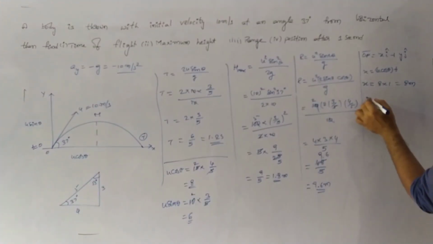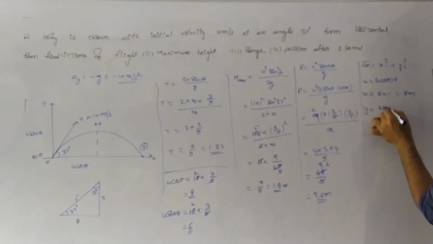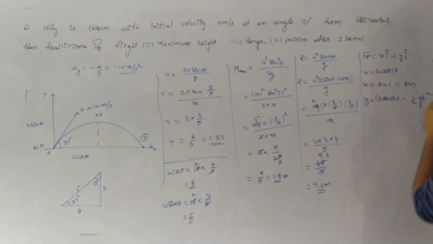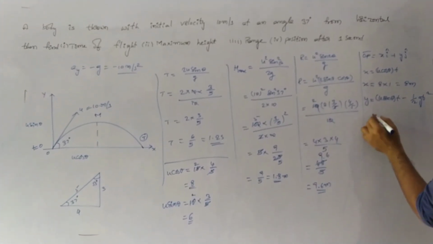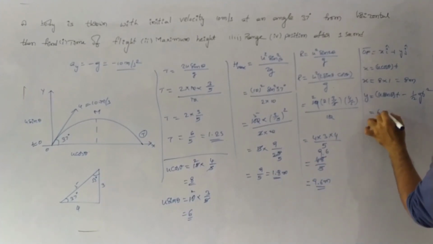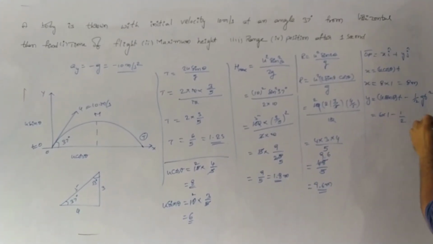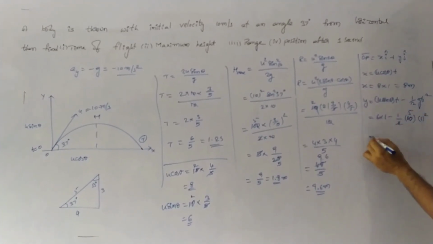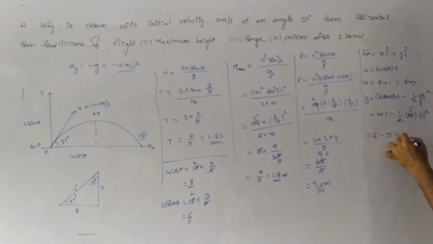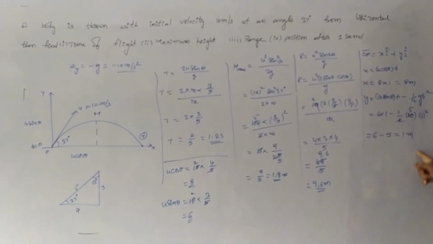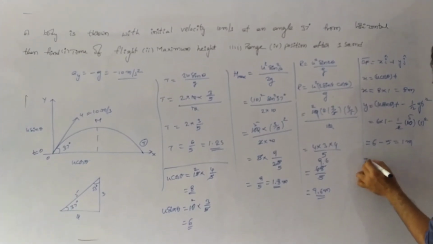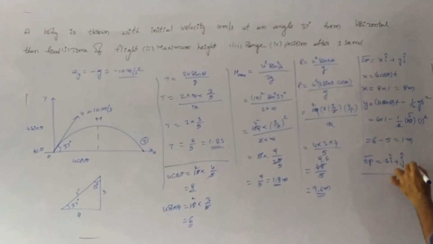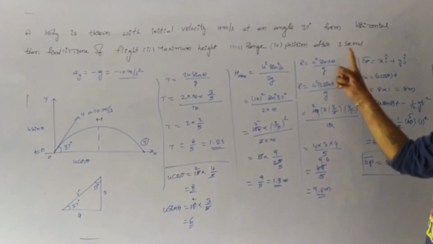So x equals 8 meters, and y equals, we know, u sin theta into t minus half g t square. If we substitute these values, we have u sin theta, which is 6, into 1, minus half into g, which is 10, into 1 square. 5 twos are 10, so we have 6 minus 5, so we have 1 meter. If we substitute these two values, then the position vector OP bar equals 8 i cap plus j cap. It represents the position vector after 1 second.